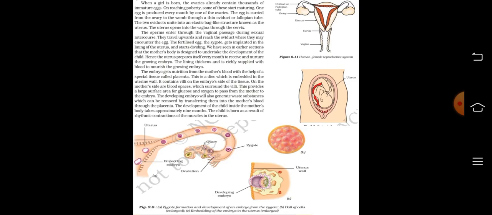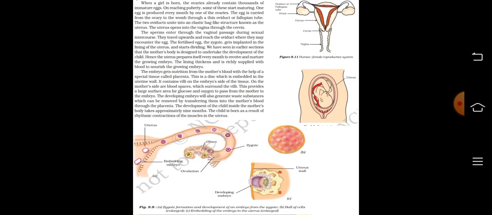We have seen in earlier sections that the mother's body is designed to undertake the development of the child. Hence, the uterus prepares itself every month to receive and nurture the growing embryo. The lining thickens and is richly supplied with blood to nourish the growing embryo. The embryo gets nutrition from the mother's blood with the help of a special tissue called placenta. This is a disc which is embedded in the uterine wall.